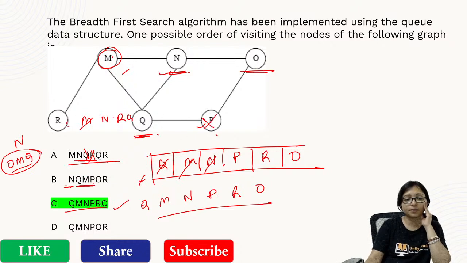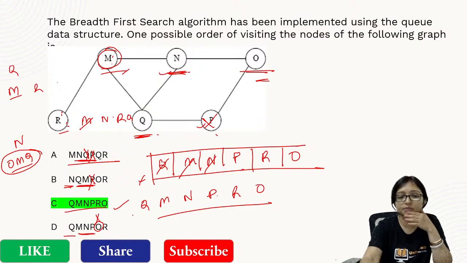It is not possible. Q also, when I am entering Q, then after Q it is possible M, N and R. M, N and P, that is okay. But whenever I am taking out M, then I have to insert R. Before that O cannot come. Here O is coming. That's why it is not possible.